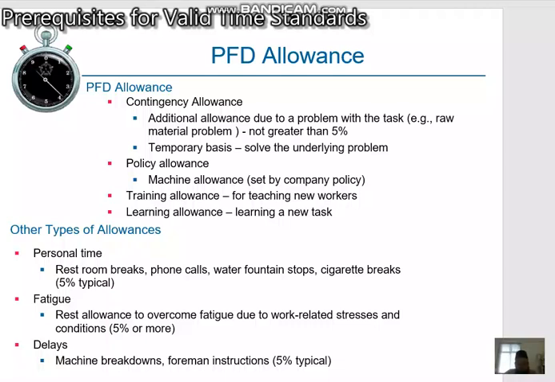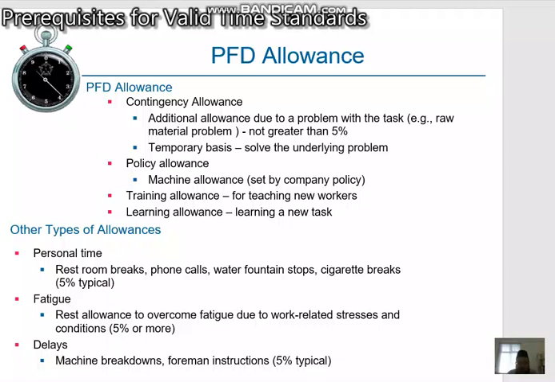It is intended to compensate the worker for time that must be taken to overcome fatigue due to work-related stress and conditions. For example, if the work is physiologically very demanding and the worker expends significant metabolic energy in performing the task, then relaxation time should be allowed periodically for the body to recover. Some of the factors that cause fatigue in human workers are a combination of the rest formula and negotiation between labor and management.